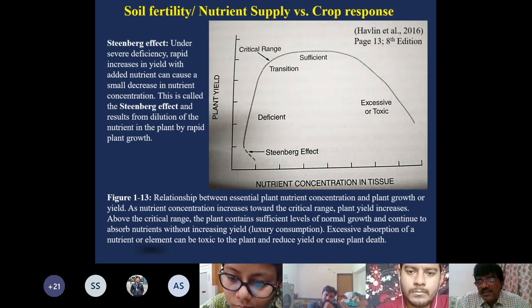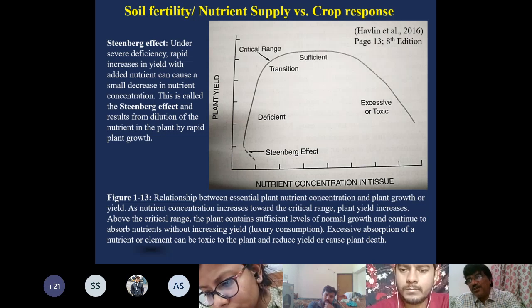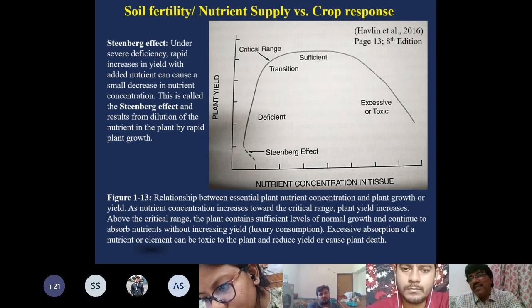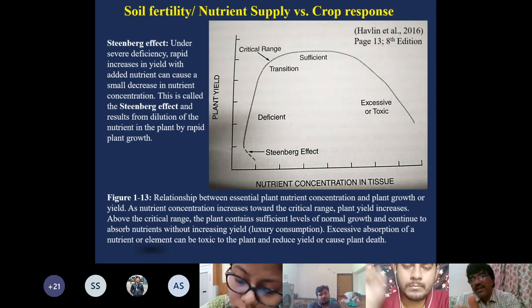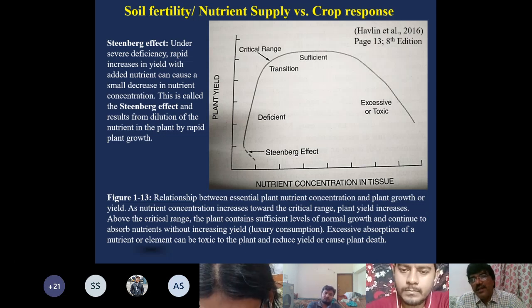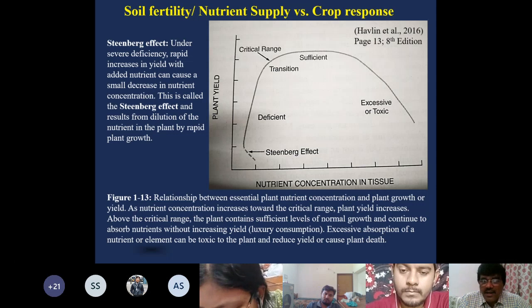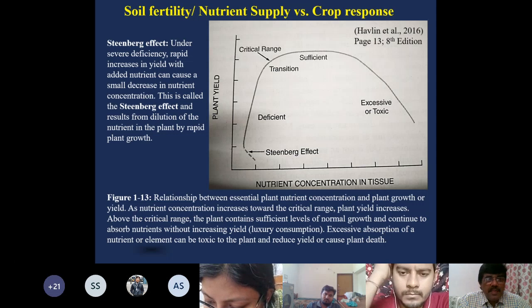They are accumulated in excess, and once they are in excess, the growth reduces. So growth is maximum where the sufficient level of nutrient begins, immediately after the critical range. Once you go beyond the critical range, you get a sufficient level of nutrient in the plant tissue, and there you get the maximum response or maximum yield.